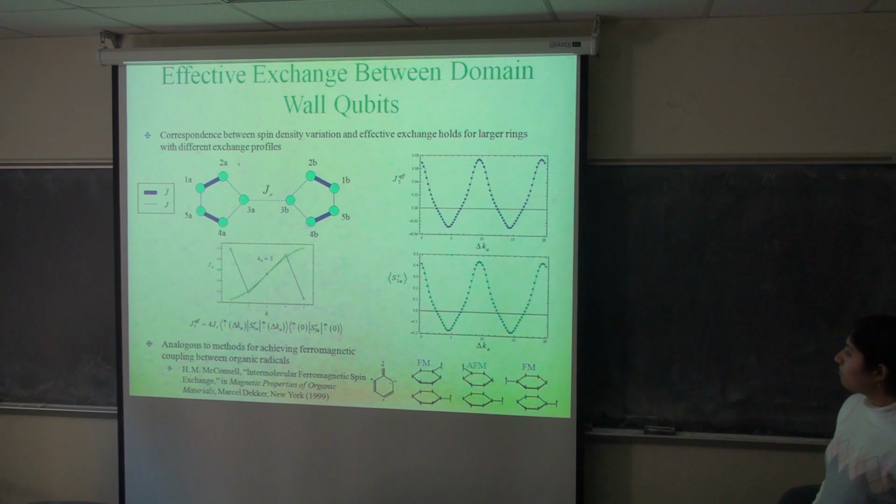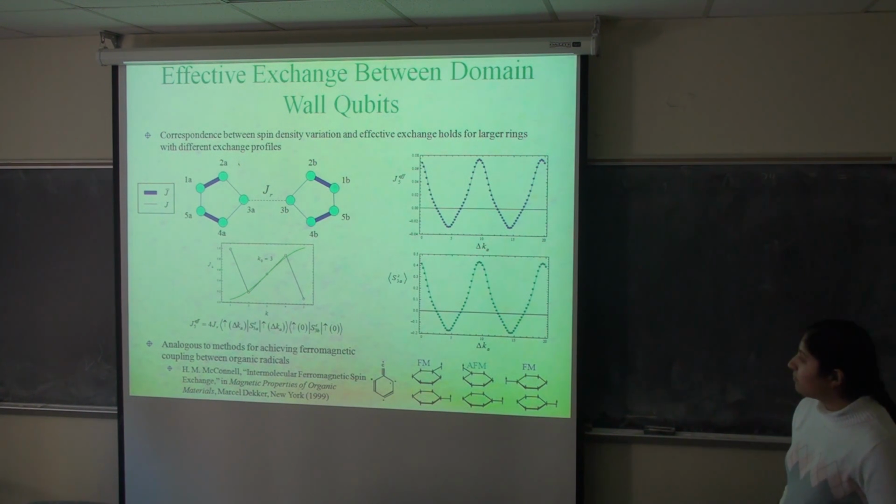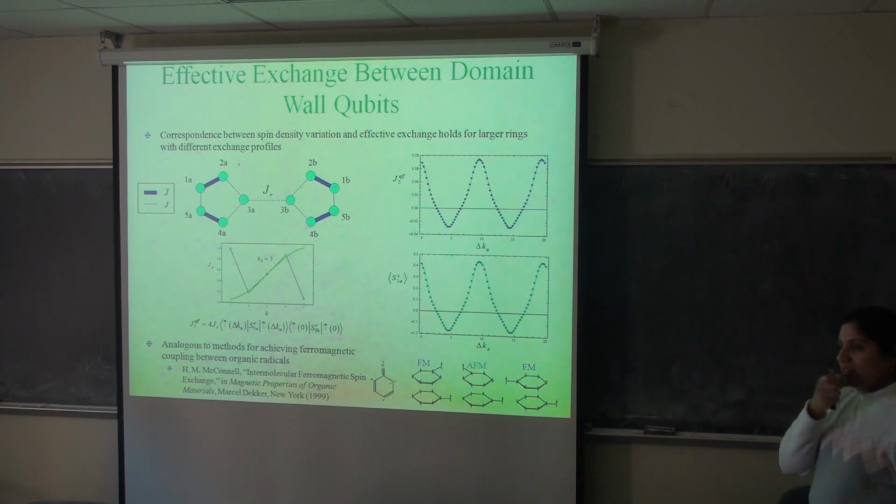I still want to ask my question. So should I be thinking of these blue things as quantum dots? Yeah. So you can put them on a substrate in an implementation, and the interaction J is literally between 3A and 3B in your modeling? Right. Can you arrange that?